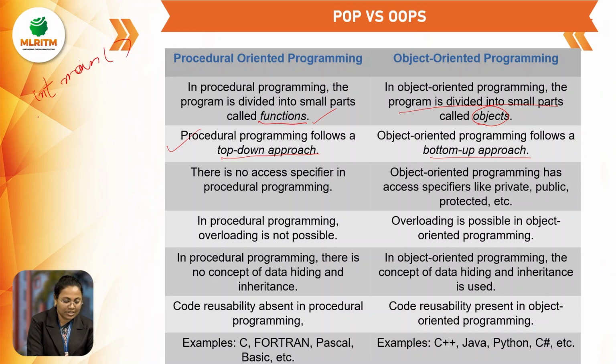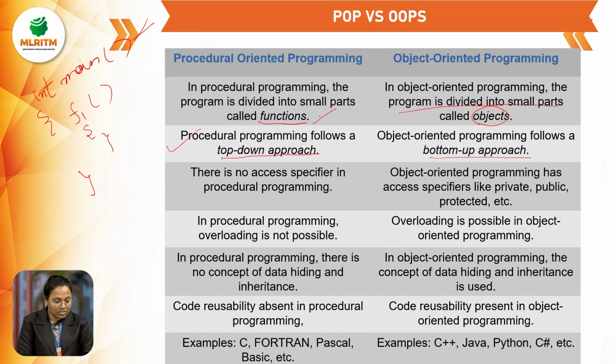We'll write the main function. Inside the main function, we'll write different types of functions and variables, right? So the execution of the program starts from the starting line of the program. The starting line of a C program starts with the int main method. So the execution also starts from the first line of the program. That's why we call procedure-oriented programming a top-down approach.